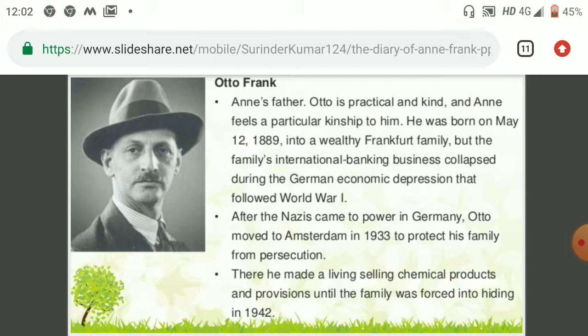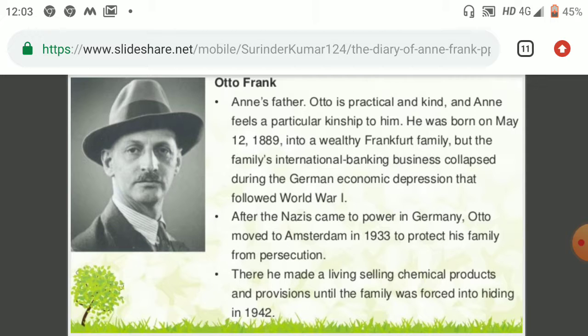After the Nazis came to power in Germany, Otto moved to Amsterdam in 1933 to protect his family from the persecution. That means he wanted to protect his family from the curse of this man whose name is Hitler, because he would kill all the Jewish people, and the Frank family was Jewish.